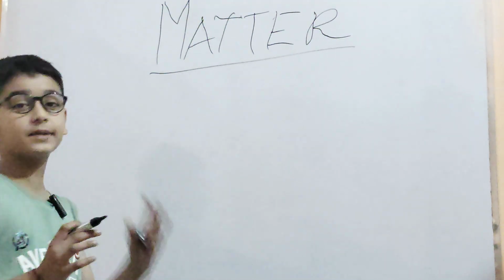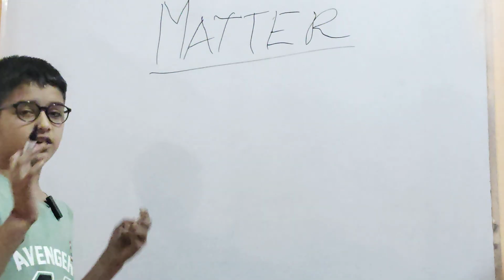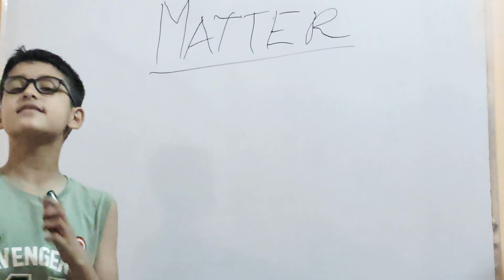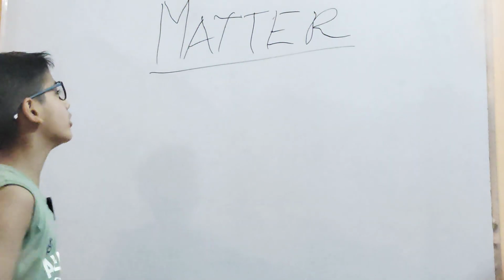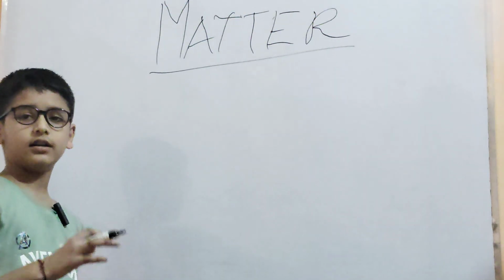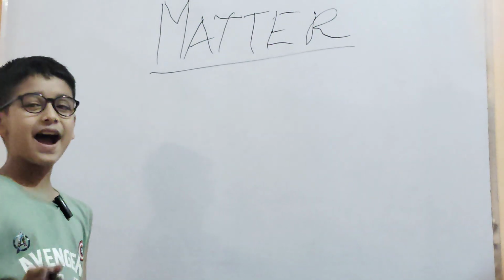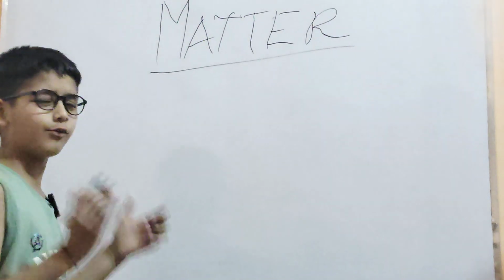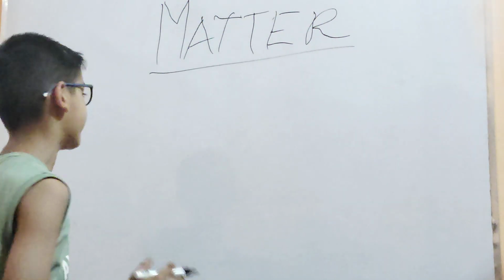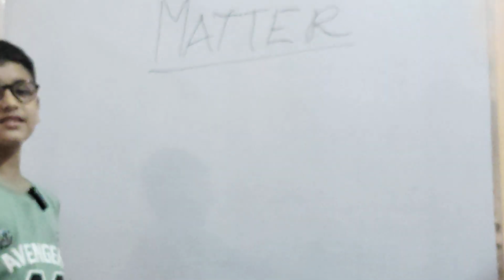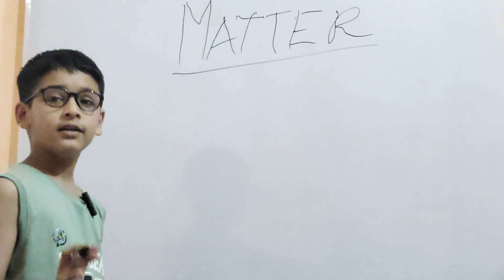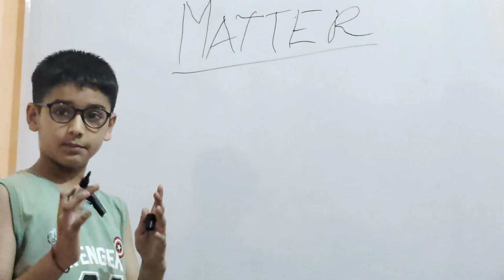Today I am going to explain a new chapter, Chapter 10: Solids, Liquids and Gases. Today I am going to explain what matter is, how it forms, what it is made up of, what the chemicals are and what the ingredients of it are. Okay, so first, how is it made? It is made by combining atoms.